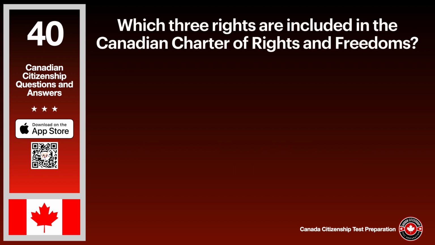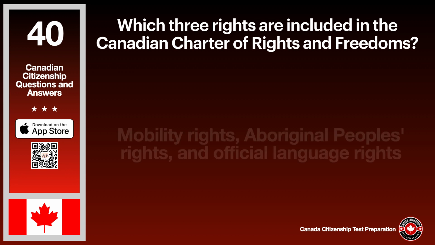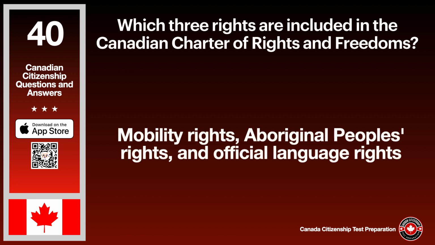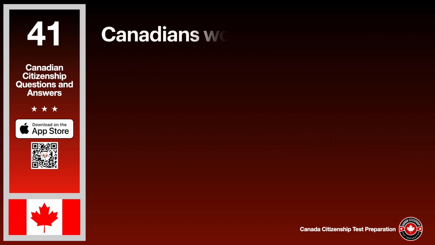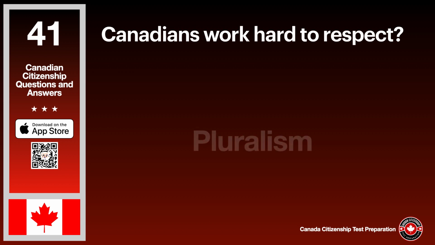Which 3 rights are included in the Canadian Charter of Rights and Freedoms? The answer is mobility rights, Aboriginal people's rights, and official language rights. Canadians work hard to respect? The answer is pluralism.